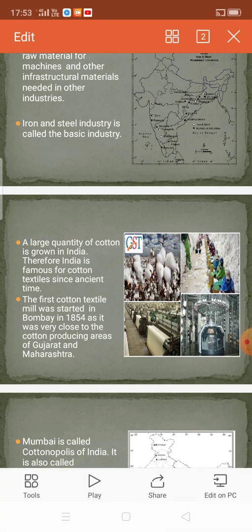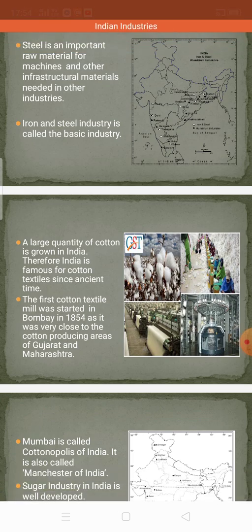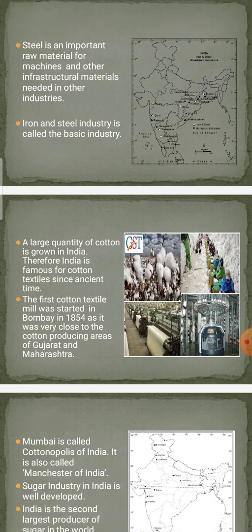Okay. Now next here, other infrastructural materials needed in other industries. To establish an industry, we need a vast area. Follow? And movement of the vehicles, and then different department sections, and then tertiary, that is supplying, and clerical work. See here, all the places we have shown in the map in bright white color are the important steel industries.